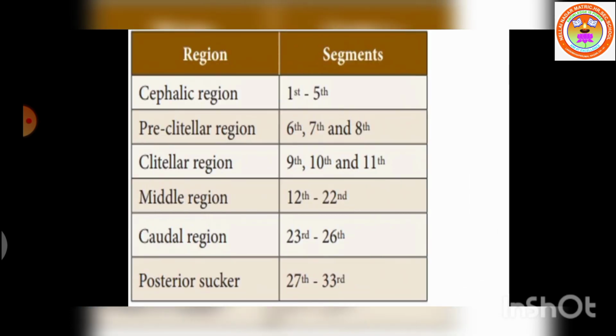The body of leech is divided into 6 regions. They are listed here. Cephalic region means head region, which is 1st to 5th segment. Preclitellar region, that means the region before the clitellum, that is 6th, 7th and 8th segments. Clitellar region, 9th, 10th and 11th segment. Middle region, 12th to 22nd segment. Caudal region, that is tail region, 23rd to 26th segment. Posterior sucker, that is 27th to 33rd segment.